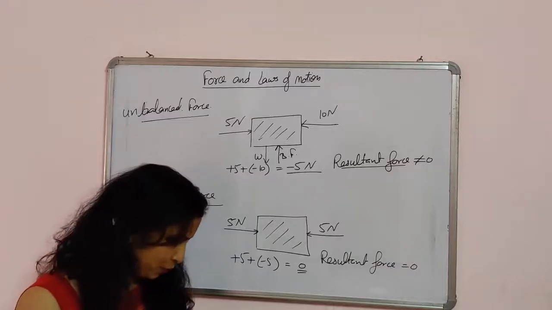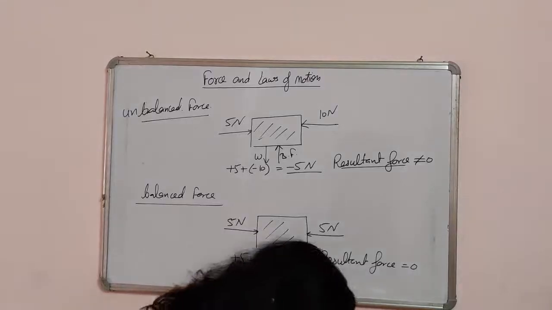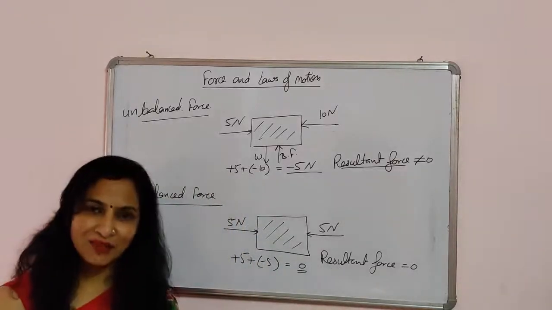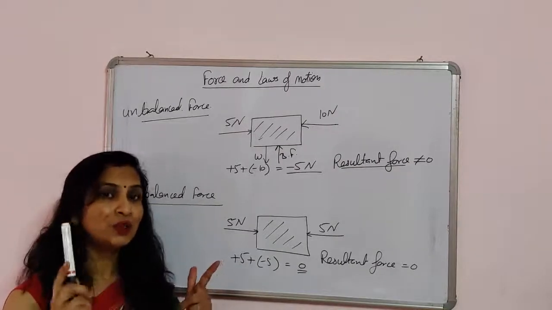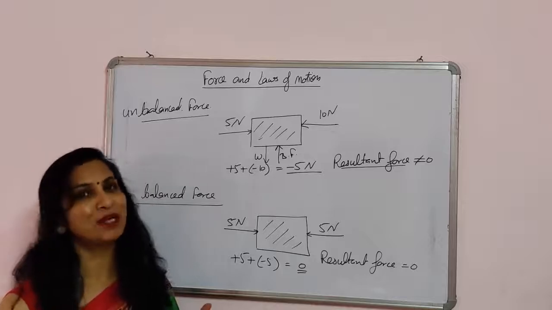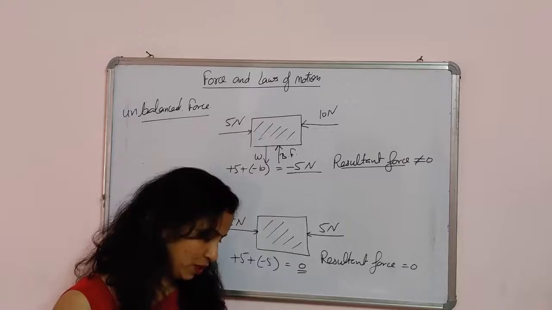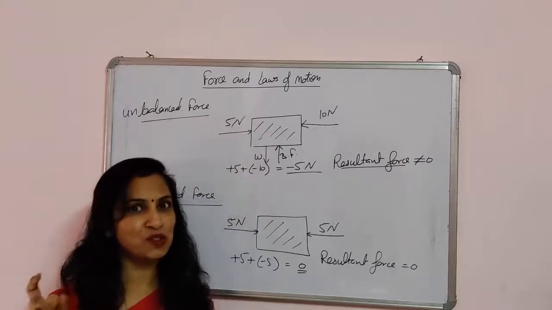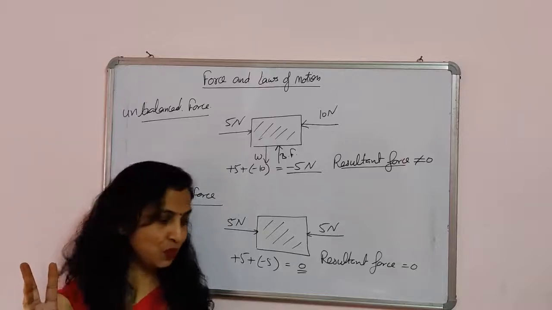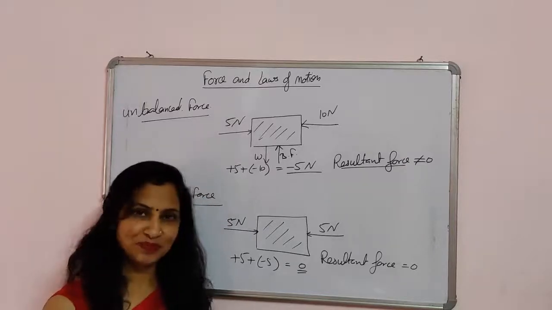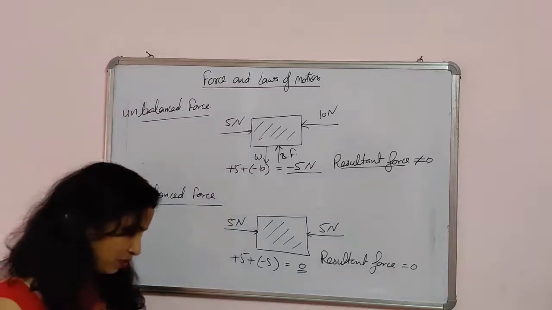Now I am going to explain Newton's laws of motion. So first we have learned what is force, what are the effects of forces, and what are the two different types of forces, the balanced and the unbalanced forces. Now I will explain what are Newton's laws of motion. So the chapter is Force and the Laws of Motion. The three laws of motion were given by the scientist Newton. So let's start Newton's first law.